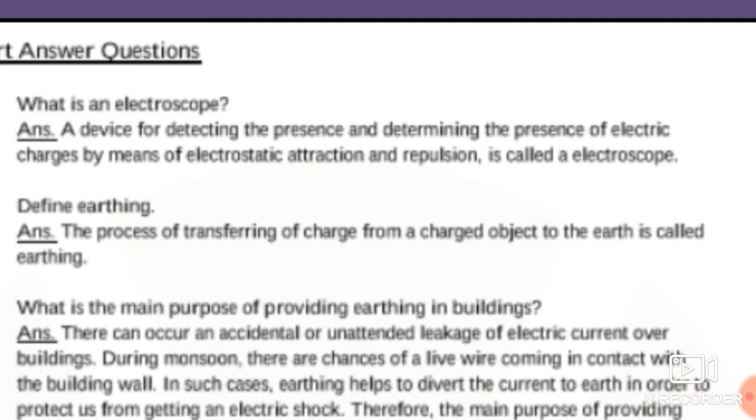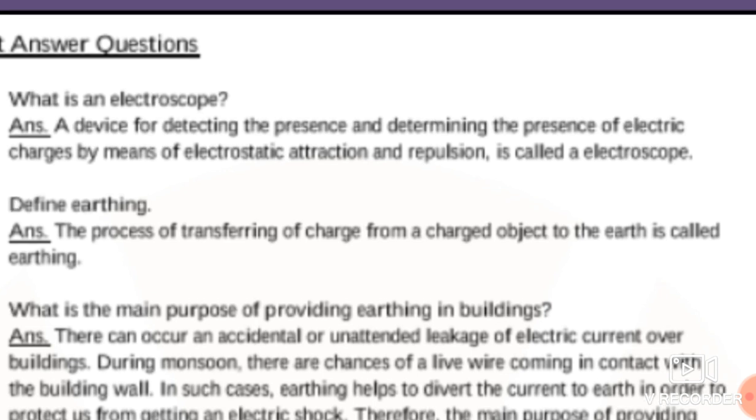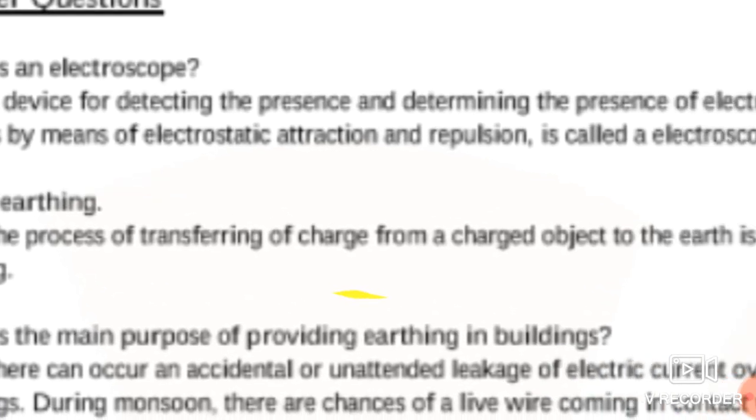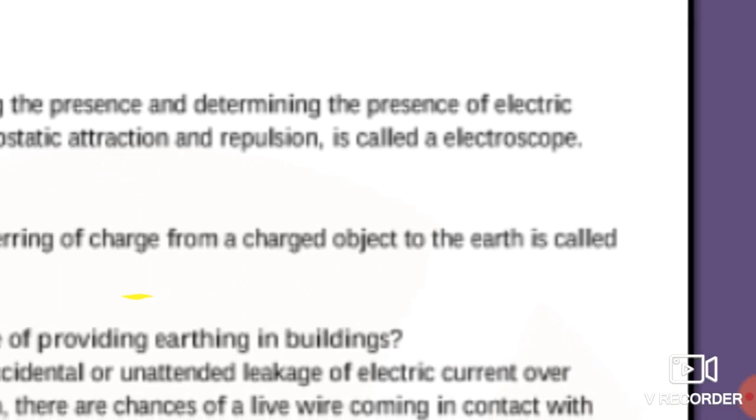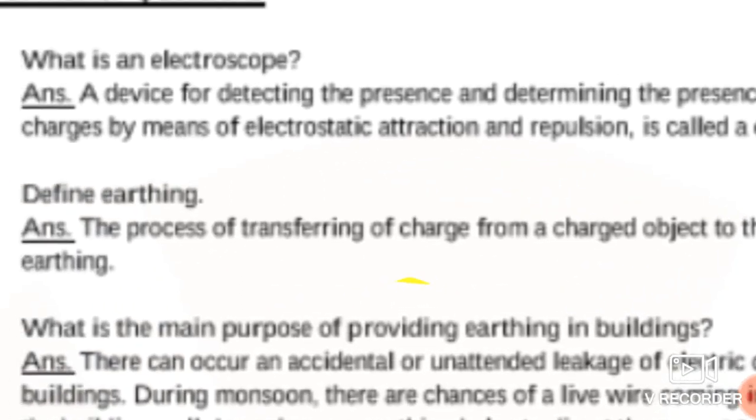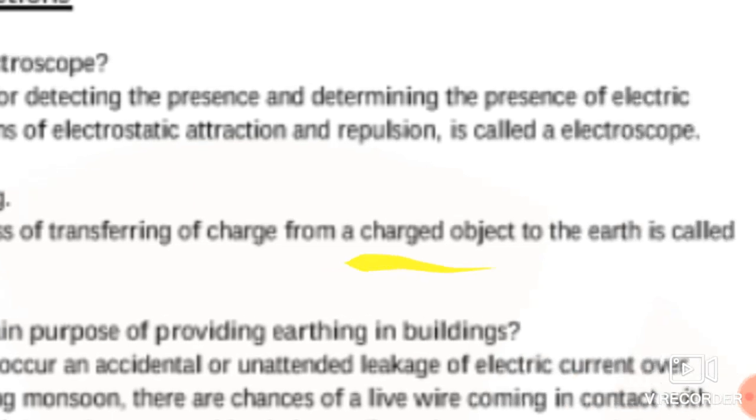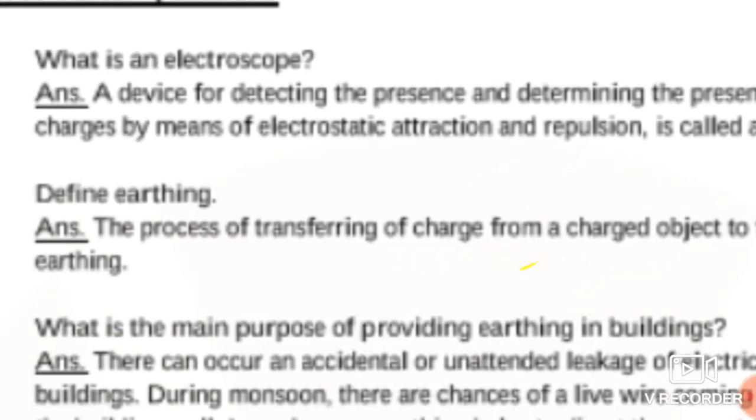Now the second question is, define earthing. What is earthing, students? The process of transferring of charge from a charged object to the earth is called earthing.